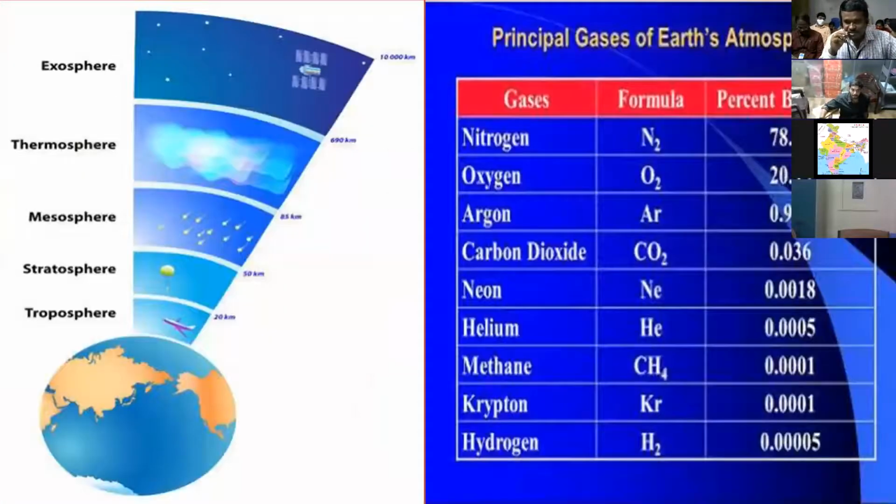Next slide, please. This is gases, atmospheric gases, layers of atmosphere. Similarly, the gases present in the atmosphere. In social studies, the gas names and percentages are common for both. But the formula, we can explain in science periods. Likewise, we have to depend on one another. All the subjects should depend on one another, and we have to improve the children's understanding levels. Thank you, madam. Now take over, please.